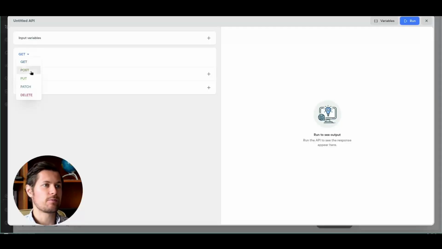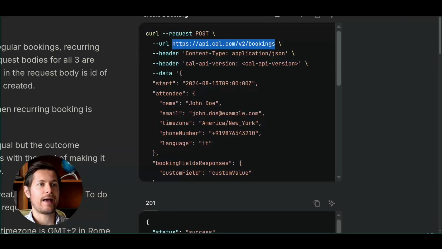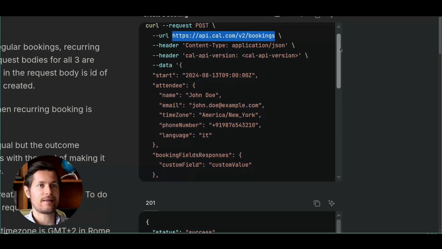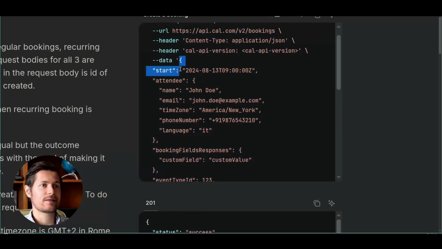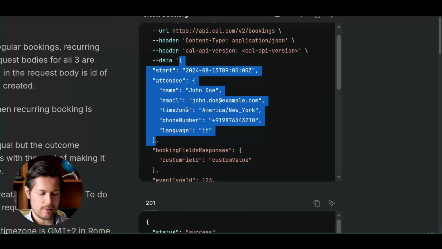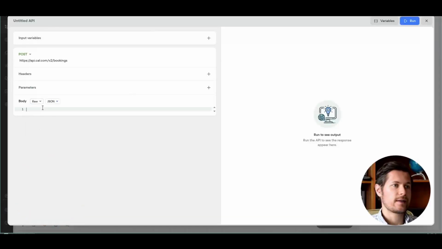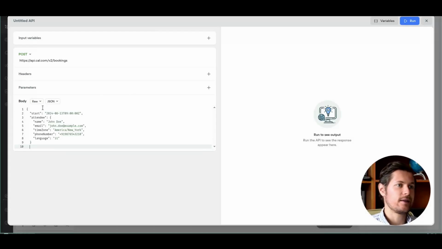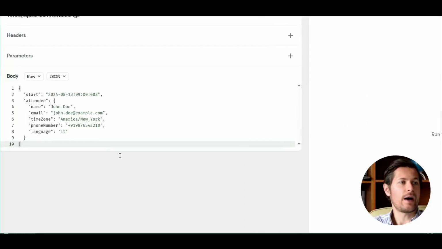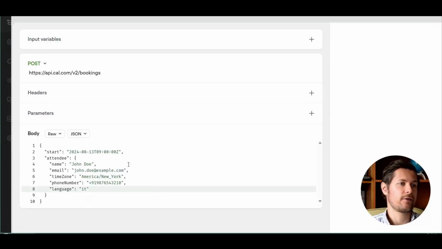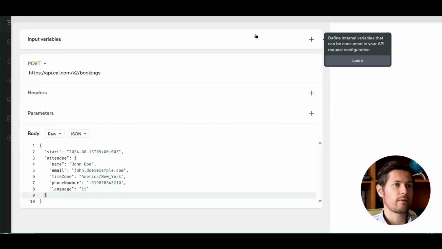So here I choose POST, I specify this API endpoint, and then I need to specify a data body. So this is basically the actual data that gets sent. So this is an example of how it looks. So I will copy this, and here in the body field, I will choose raw. So in this case, I paste it here and I can see what type of variables I need. So I will need a variable for the start date, for the attendee details. So I will specify them here.